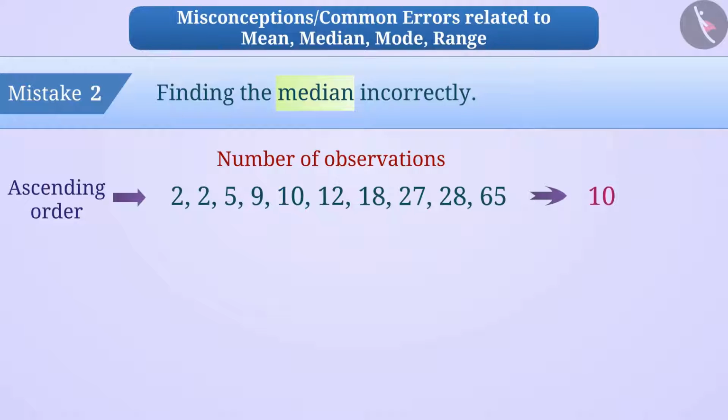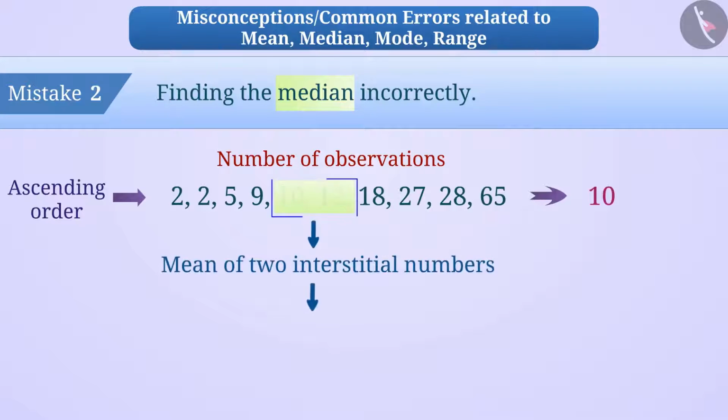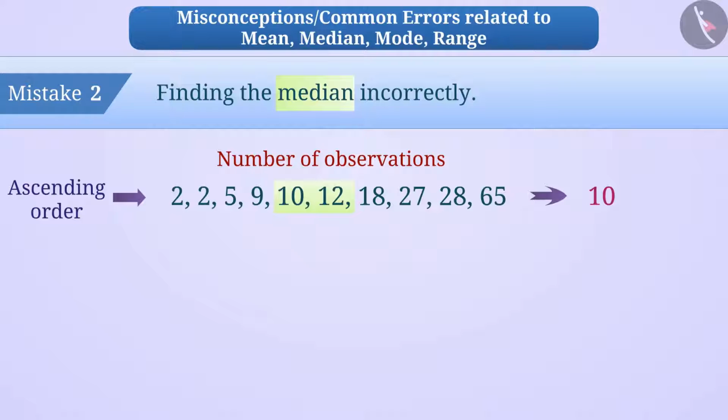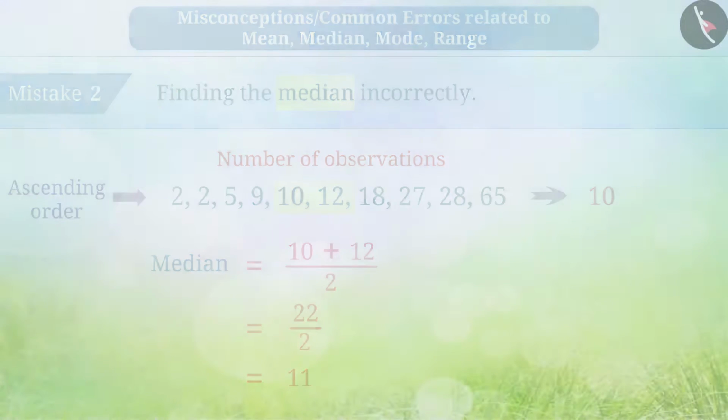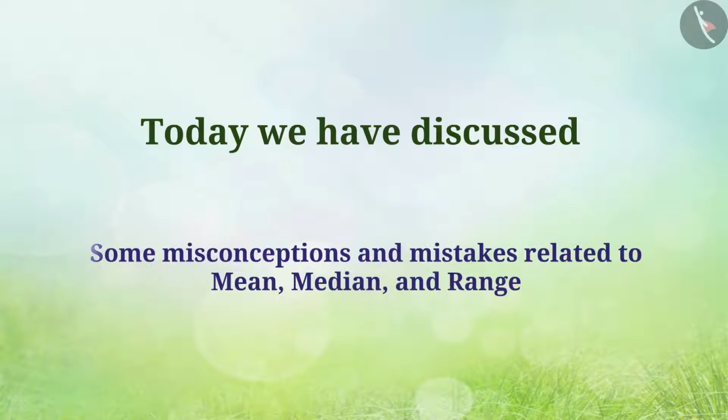Keep in mind that when the number of observations is even, then we get the mean of the 2 numbers in the middle as the median. As there are 2 numbers in the middle, 10 and 12, the median will be 10 plus 12 divided by 2, is equal to 22 divided by 2, is equal to 11. So today we have discussed some misconceptions and mistakes related to mean, median, and range.